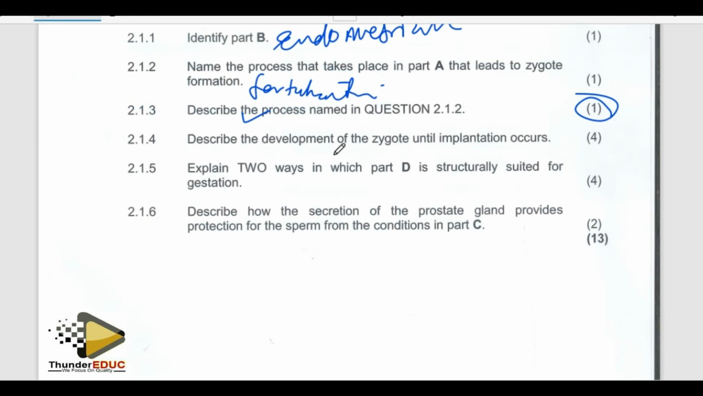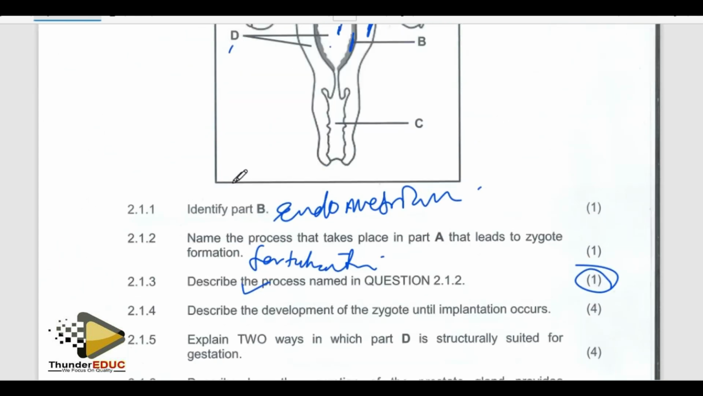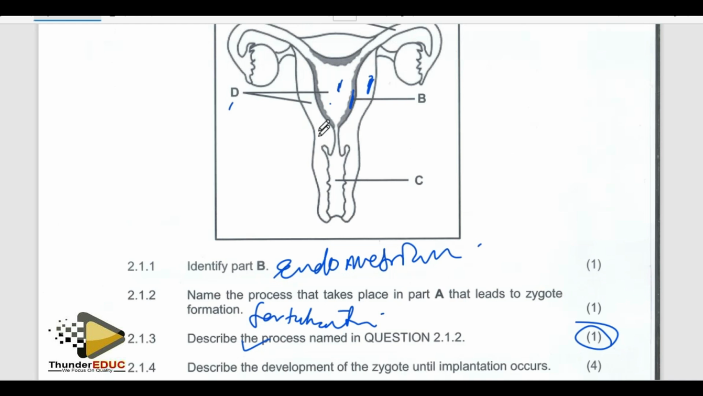Describe the development. That one, 4 marks. Mahala, yes. Explain two ways in which structure D is structurally suited for gestation. Now, ask yourself, what is structure D? Oh, the uterus. They want the uterus. How is this uterus structure suited for its function of gestation? First of all, what is gestation?